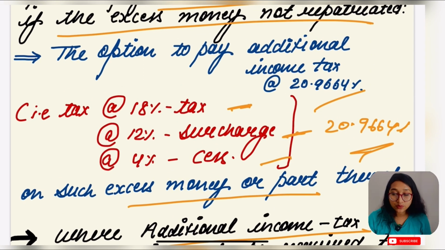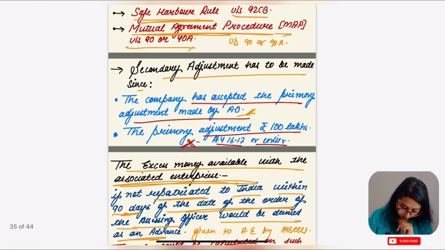Let's rewind it again, guys. What is primary adjustment? One which exceeds 100 lakh, that is 1 crore rupees. No SSE can go for secondary adjustment unless there is a primary adjustment. If he is not doing any primary adjustment, he cannot go for secondary adjustment. Second, if the transaction is of assessment year 16-17 or earlier, then also the SSE cannot go for secondary adjustment. Is this clear? Yes, this part is clear.